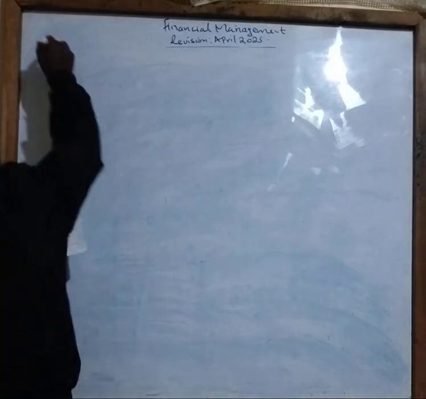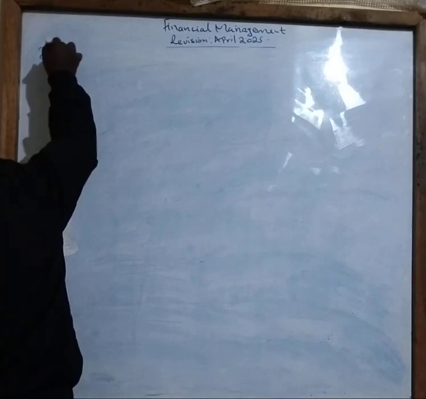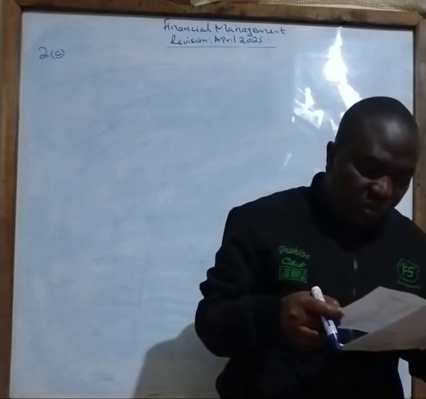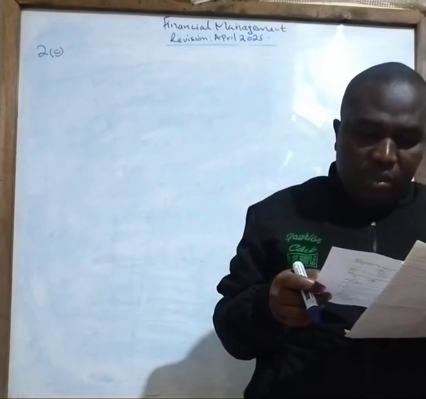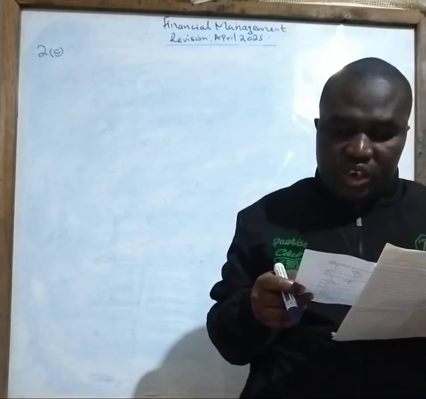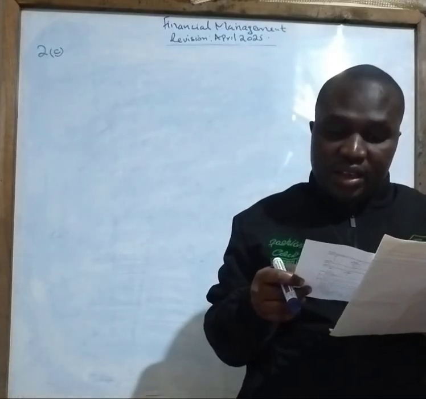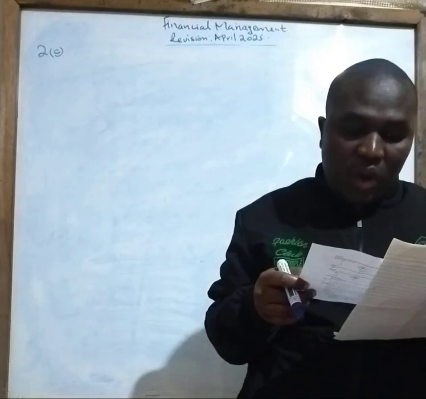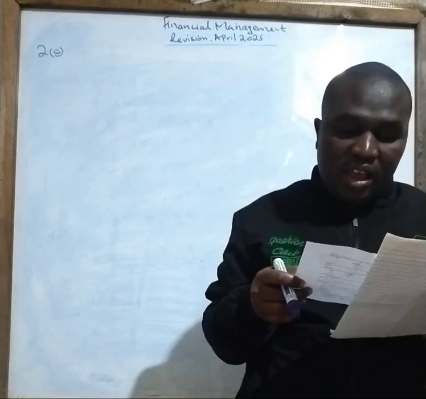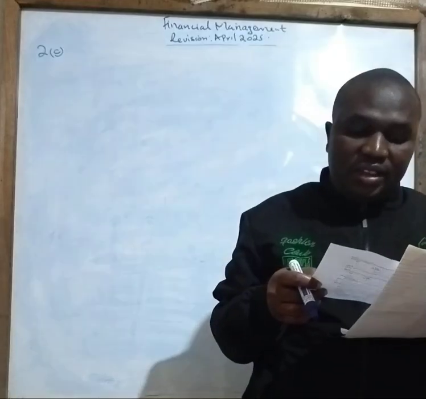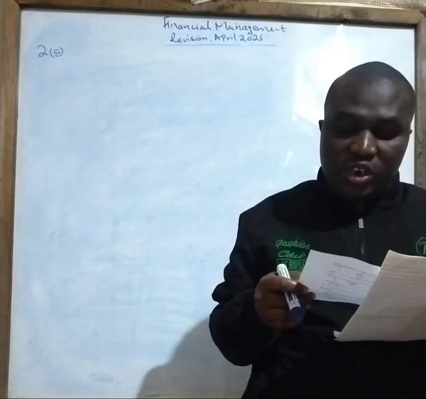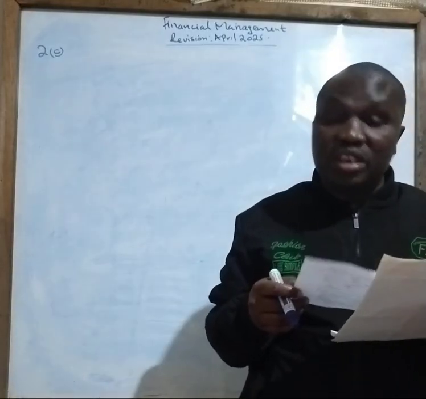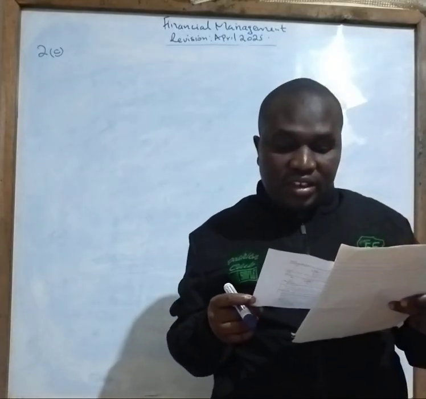We go to question 2C. Question 2C says the following information relates to two securities, security X and security Y, where an investor has a capital of 1,500,000, in which 900,000 is to be invested in security X, while 600,000 is to be invested in security Y. So you have been given that table there.